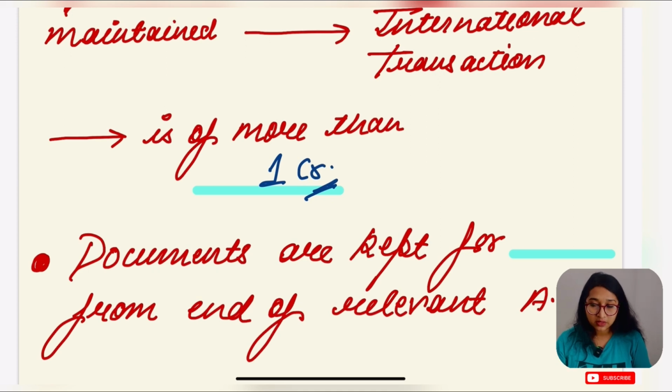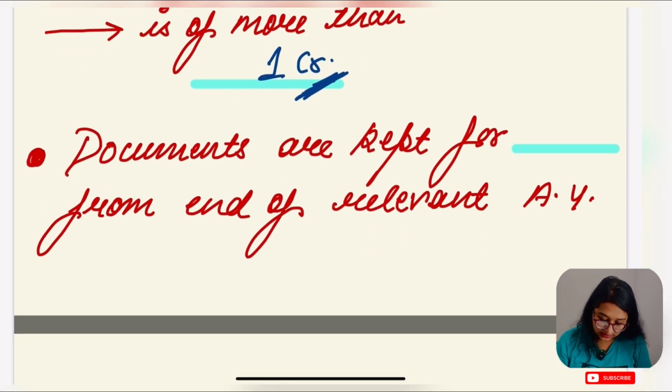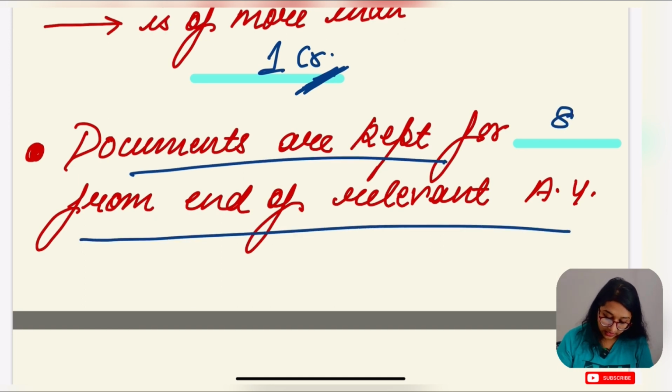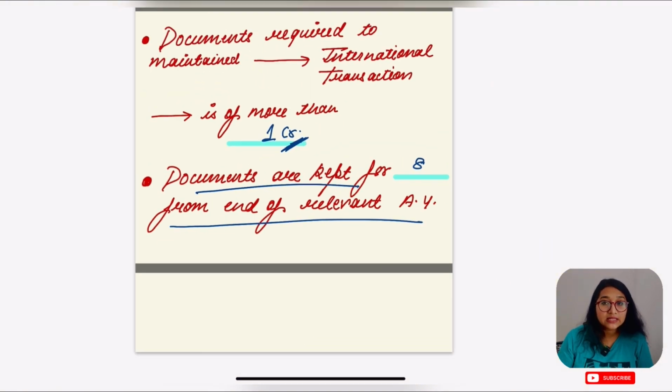Those who are doing international transactions that exceed 1 crore rupees have to maintain the documents and information. Now the question is for how many years the SSC has to keep them. The documents are kept for 8 years from the end of the relevant assessment year.